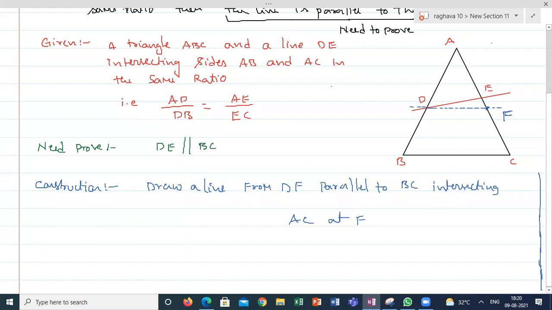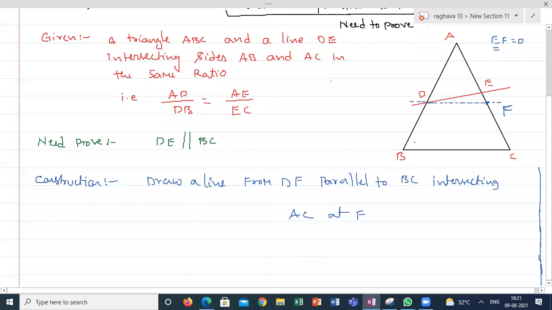If I am able to prove the length of EF is 0, that means E and F are not different points. E and F are the same point. Then my job is done. If I am able to prove DE is parallel to DF, where D is a common point, two lines parallel to each other and passing through a single point represent the same line. So if DF is parallel to BC, DE is also parallel to BC. So now I'm going to prove. So this is my construction. That's it. This is the diagram.